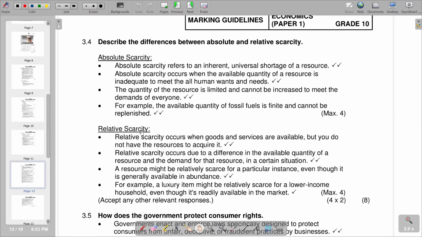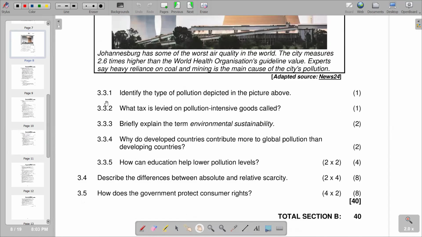Whereby under relative scarcity, we are saying relative scarcity occurs when goods and services are available, but you do not have the resources to acquire them. So the resources to acquire the goods and services are not there, but the goods and services are there. The relative scarcity occurs due to a difference in the available quantity of a resource and the demand for that resource in a certain situation. So this is what we have in terms of absolute and relative scarcity.